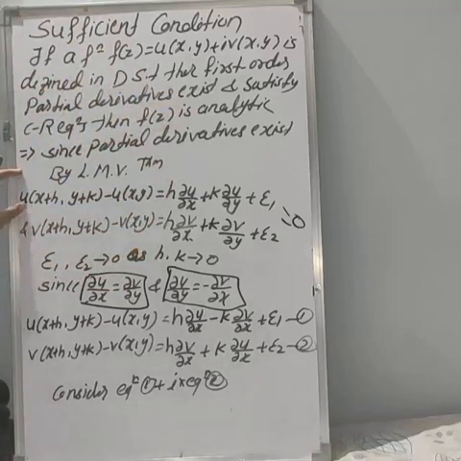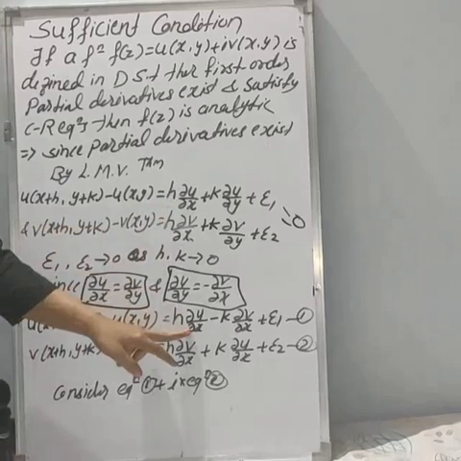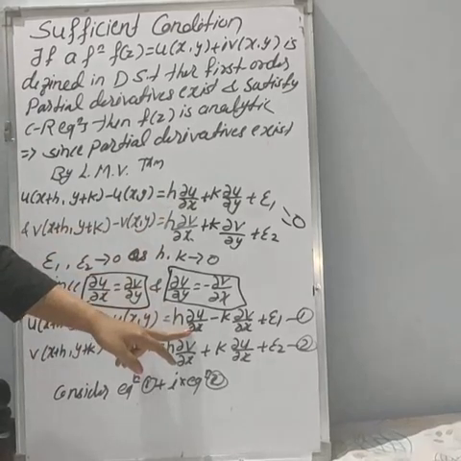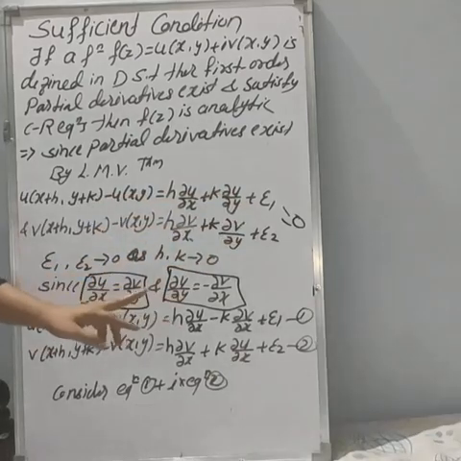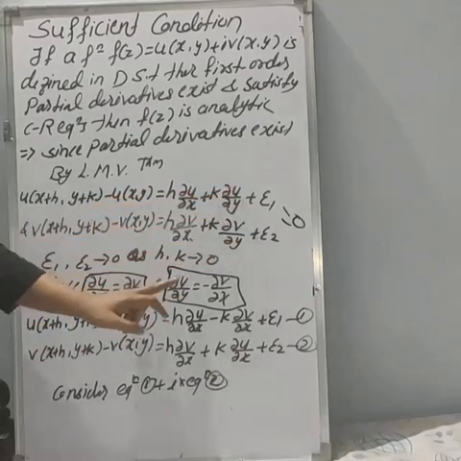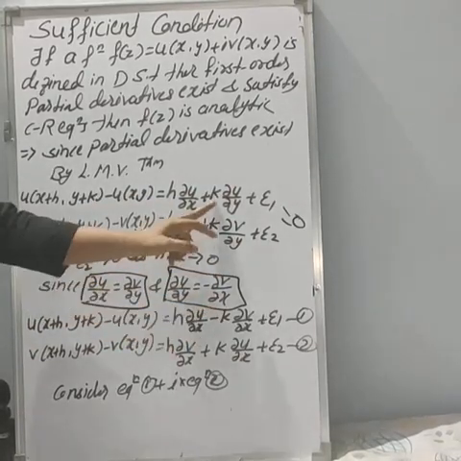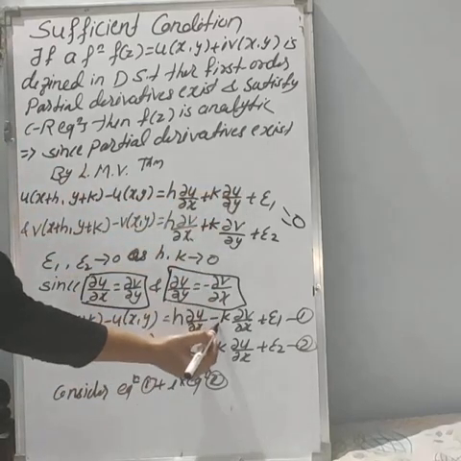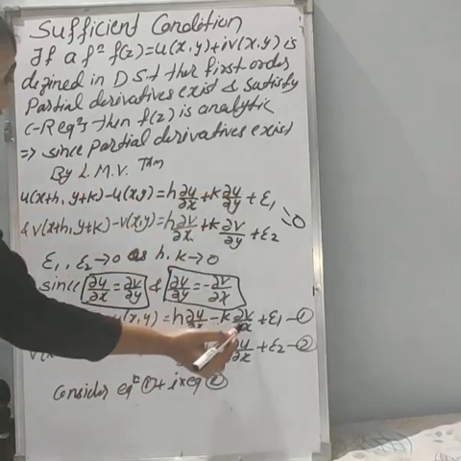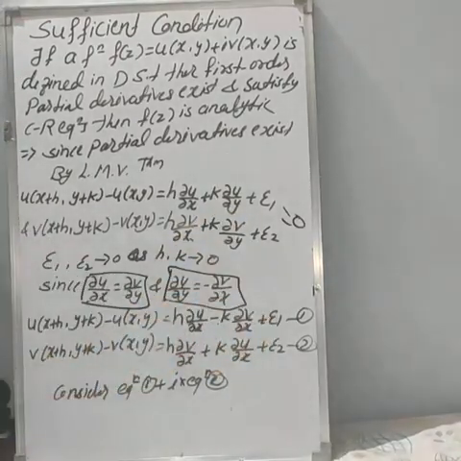The LHS remains as it is. On the RHS, we have h into dou u by dou x, and we want all terms with respect to x only. So we can substitute the value of dou u by dou y using the CR equation. The value of dou u by dou y is minus dou v by dou x. So we get k as it is, and dou u by dou y replaced by minus dou v by dou x, giving minus k into dou v by dou x, plus epsilon 1 as it is. Call this equation number 1.